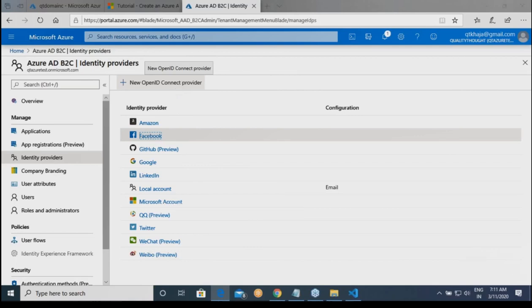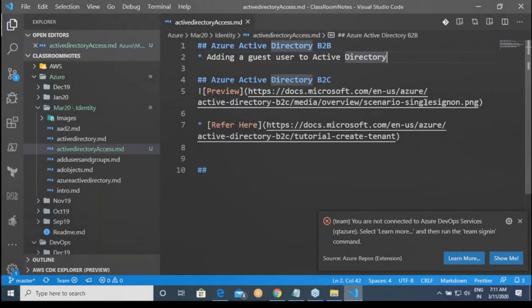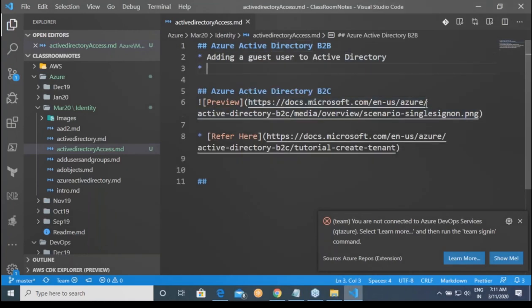But understand one thing. What you might be doing elsewhere is giving access to external users to Azure.